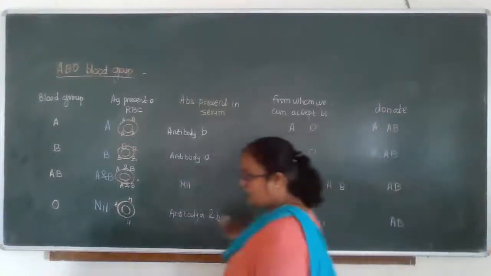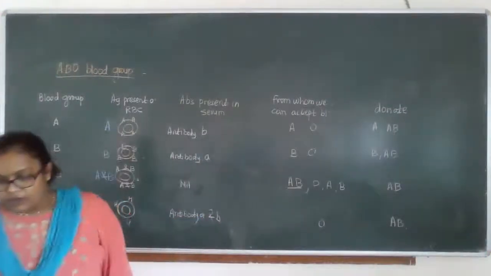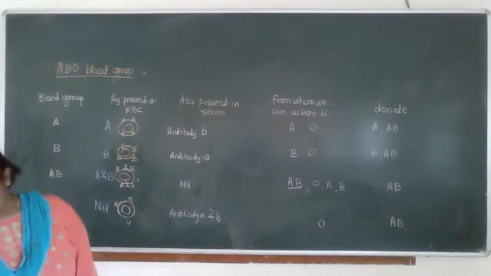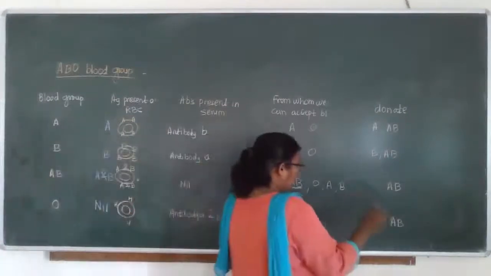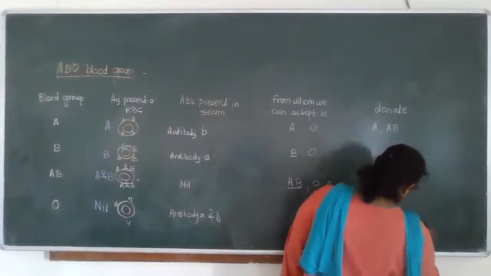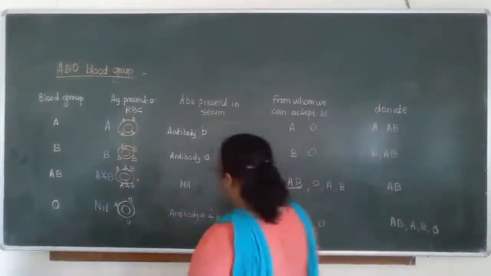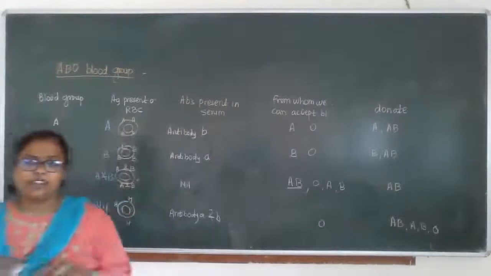Then O can donate blood to everyone: A, B, AB and O. So this is all related to whom we can donate the blood.